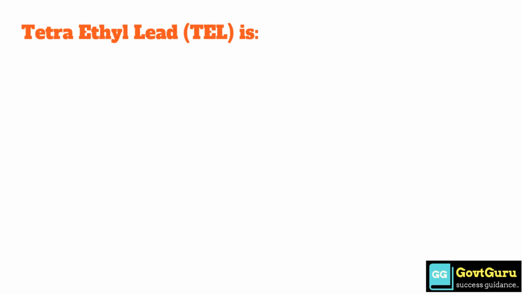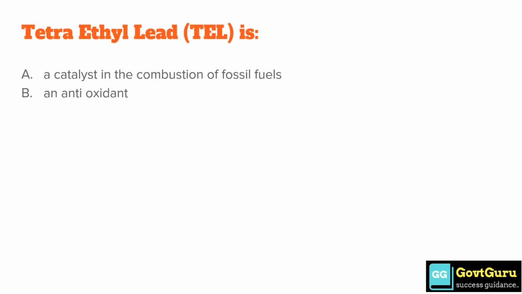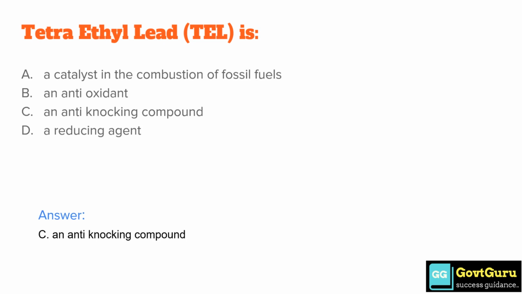Tetraethyl lead, TEL, is option A, a catalyst in the combustion of fossil fuels. Option B, an antioxidant. Option C, an anti-knocking compound. Option D, a reducing agent. The correct answer is option C, an anti-knocking compound.